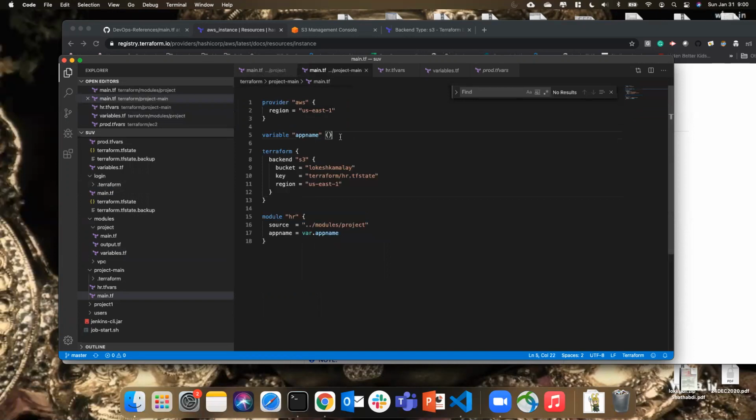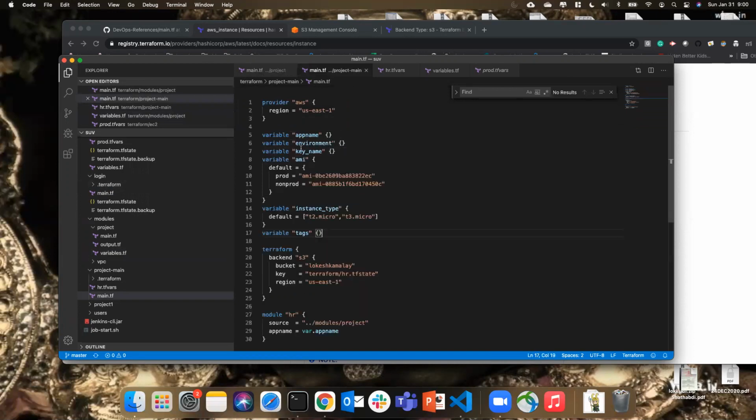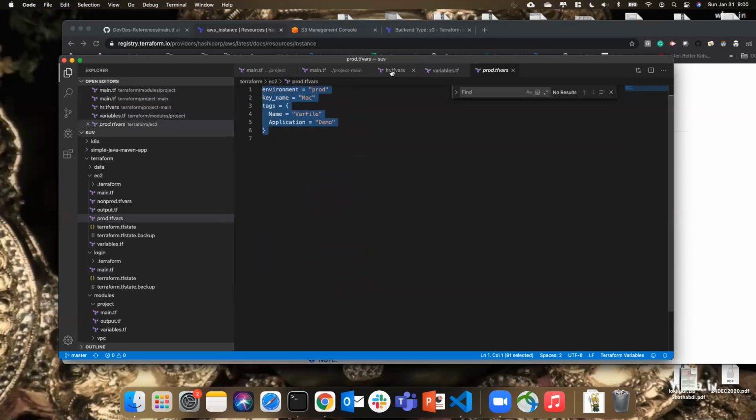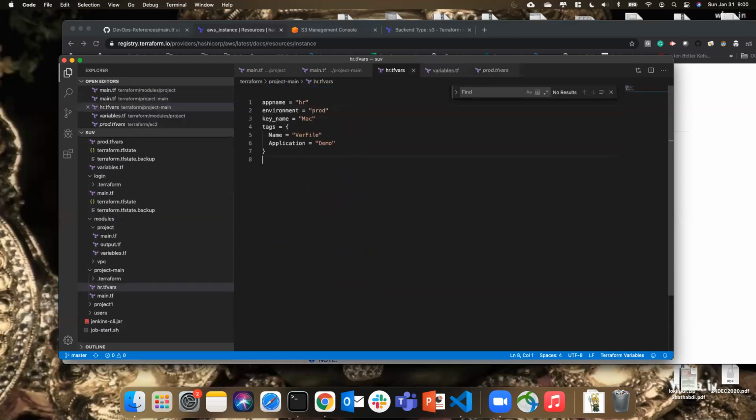I need to mention the variables here. Environment, key name, AMI, I don't need to pass because those will be the defaults. I just need to pass the tags. Perfect. Now in the HR.tfvars file, I'm going to pass the values: environment prod, key name Mac, tags, application is demo. So we have this, perfect.